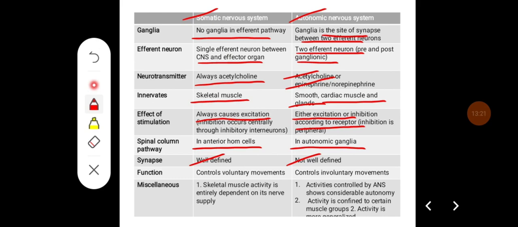The somatic nervous system mainly causes voluntary movements, whereas the autonomic nervous system causes involuntary movements. Skeletal muscle activity is entirely dependent on its nerve supply in the somatic nervous system. In the autonomic nervous system, activities controlled by the ANS show considerable autonomy, activity is confined to certain muscle groups, and the activity is more specialized.